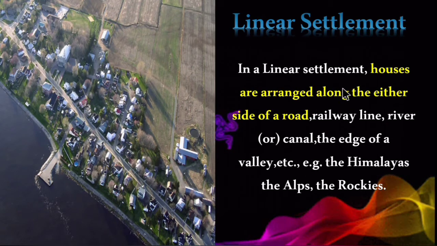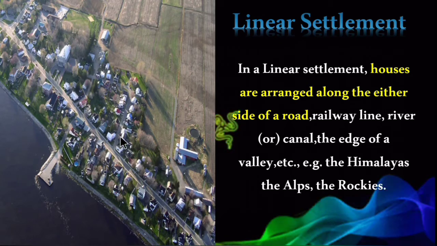In a linear settlement, houses are arranged along either side of a road, railway line, river or canal, the edge of the valley, etc. Examples for such type of settlement are the Himalayas, the Alps and the Rockies. So linear settlement means the houses are aligned in a linear way, that is, on either side of the roads.